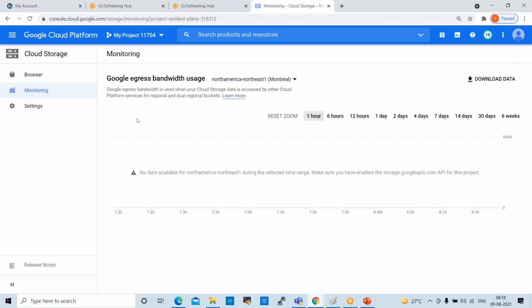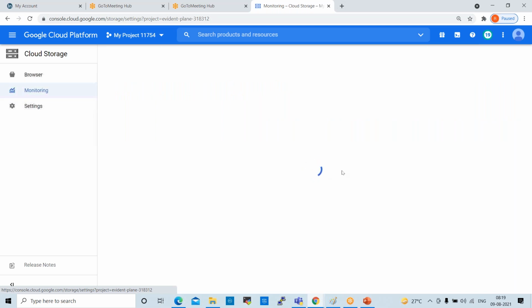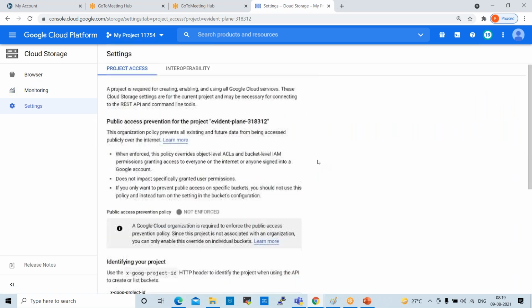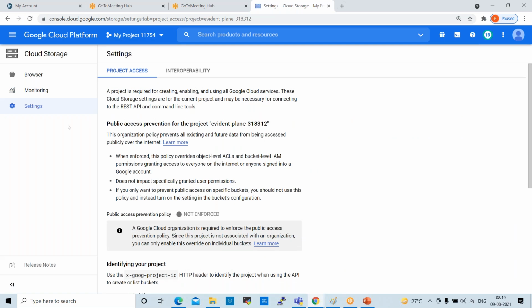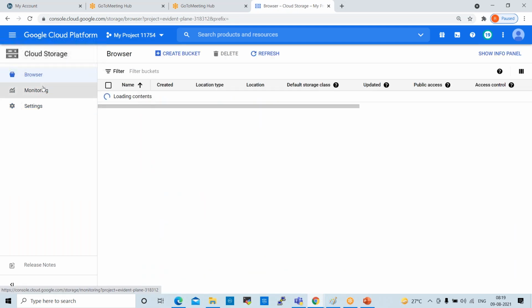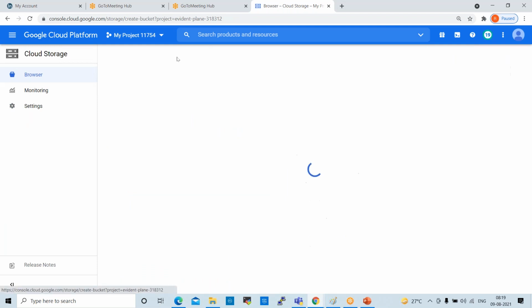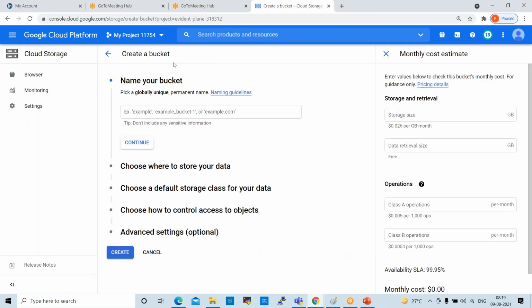Google egress bandwidth is used when your cloud storage data is accessed by another cloud. Okay, a note is mentioned here. In Settings, we can check all the settings for whatever buckets we have. Next one. I want to create a new bucket. Click on this, Create bucket. See here.